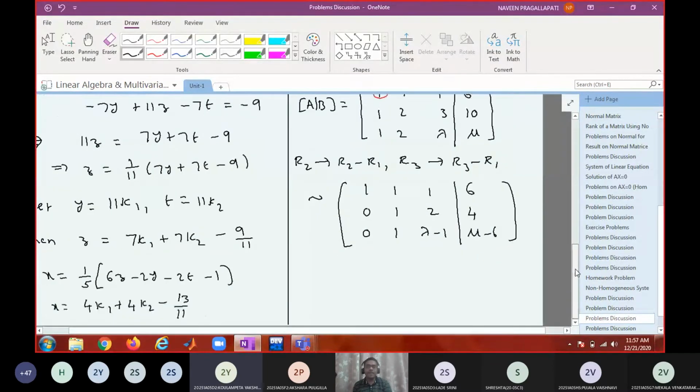Write down the next pivot. Identify the next pivot. Again 1. So row operation R3 gets R3 minus R2.